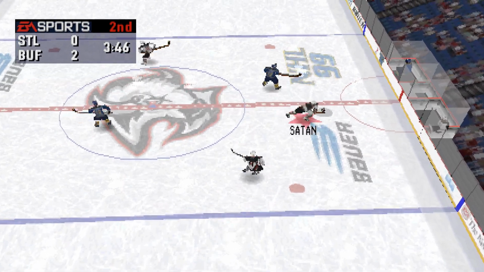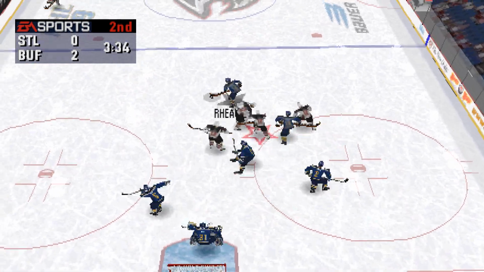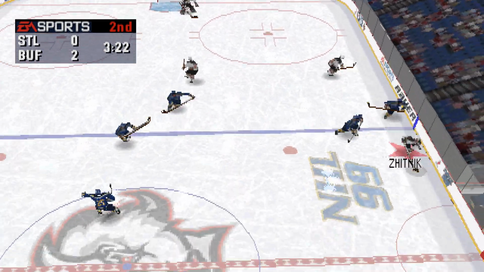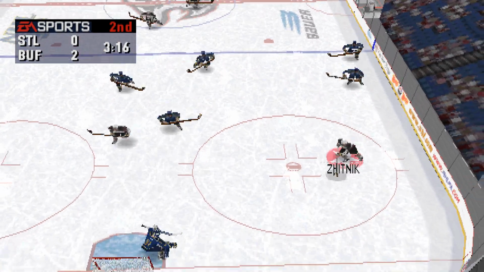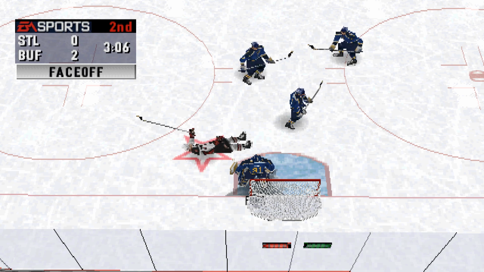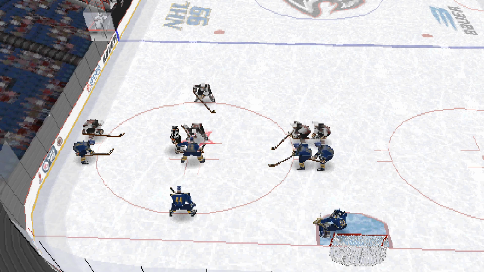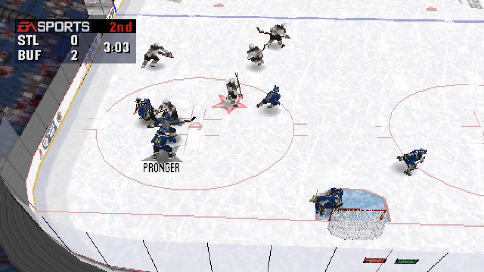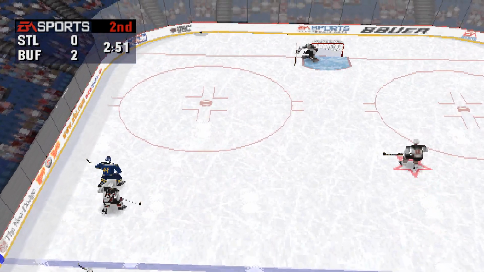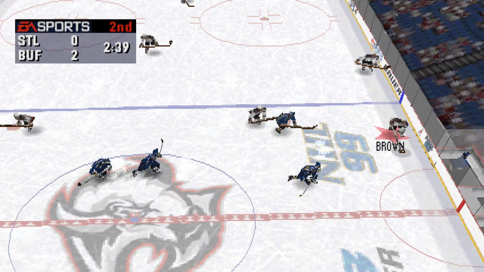Shatan over to the wing. The Sabres will change on the fly. Moves in. He doesn't have to be told twice to finish his man. Buffalo having success at both ends of the rink in this game. Zhitnik over to the wing. Towards the net to Grosek. Fuhrer covers up the puck. St. Louis should be making a line change soon. The Blues are changing on the go. St. Louis should be making a line change soon.